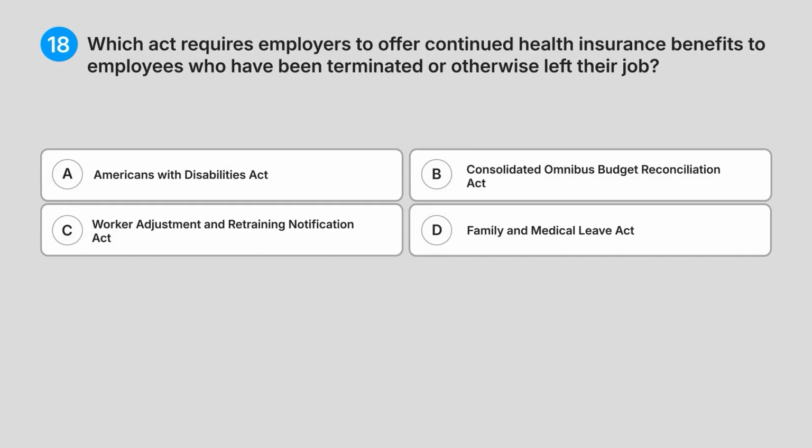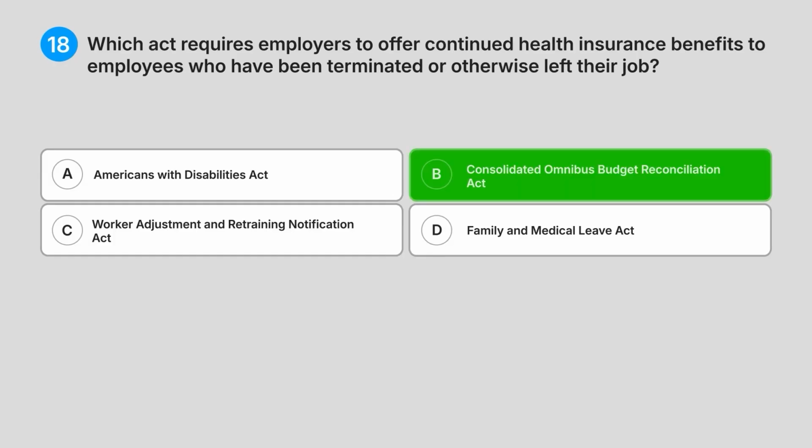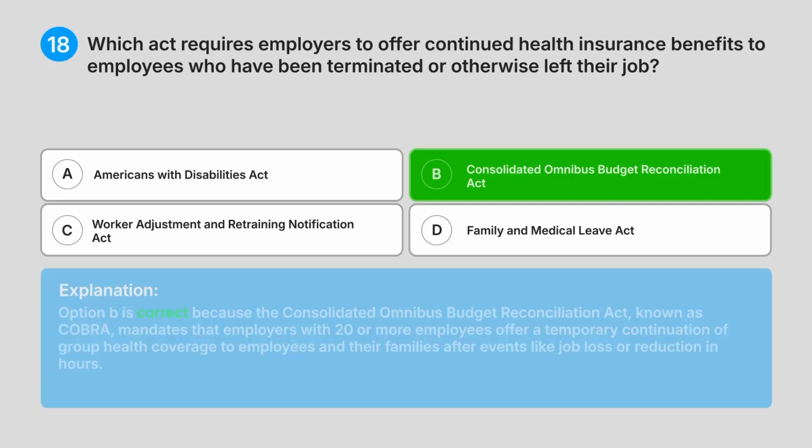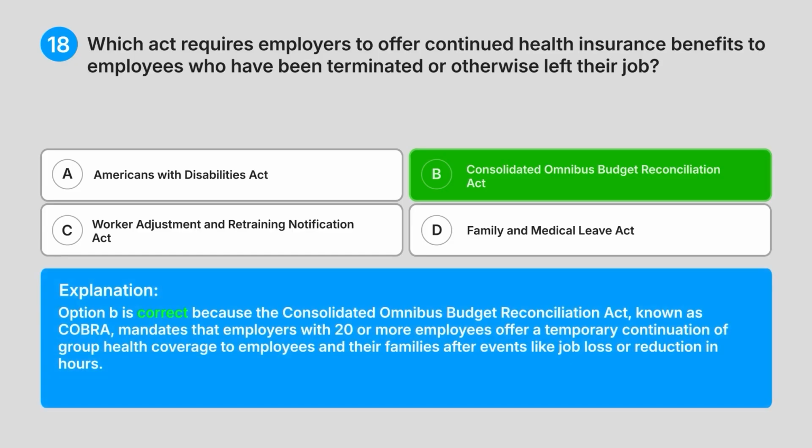Correct answer. B. Consolidated Omnibus Budget Reconciliation Act. Explanation. Option B is correct because the Consolidated Omnibus Budget Reconciliation Act, known as COBRA, mandates that employers with 20 or more employees offer a temporary continuation of group health coverage to employees and their families after events like job loss or reduction in hours.